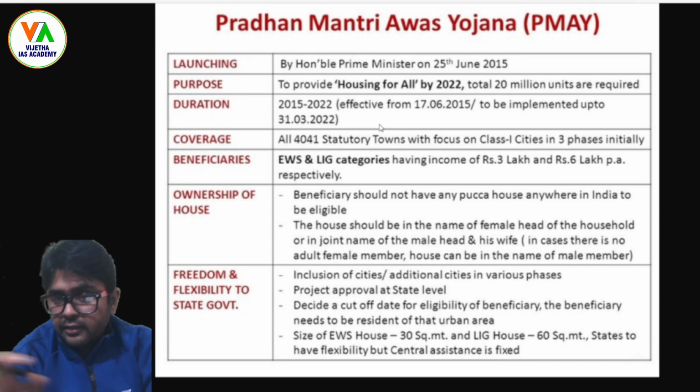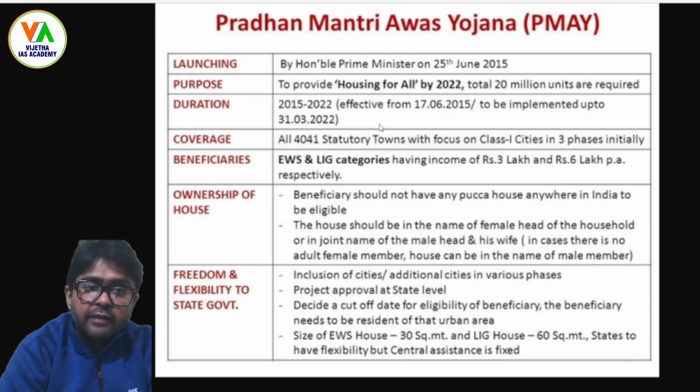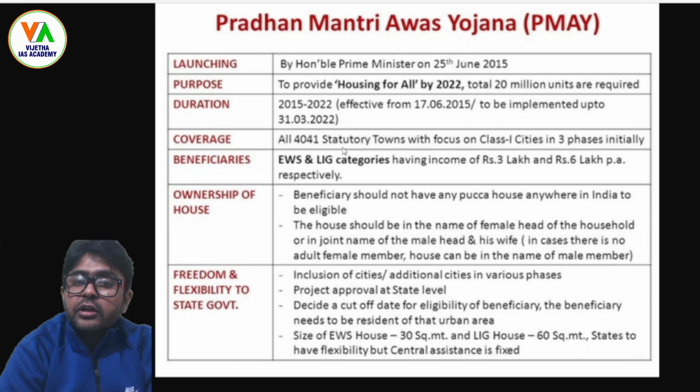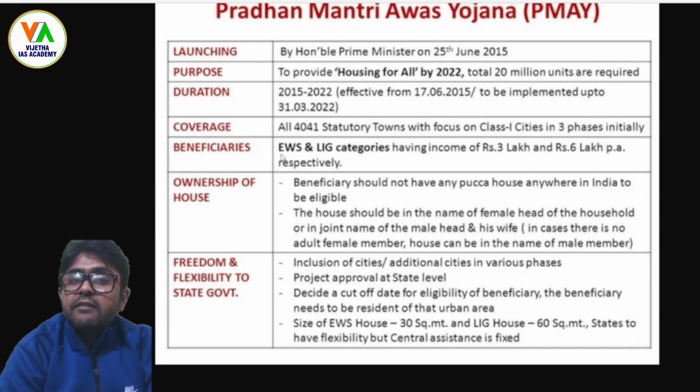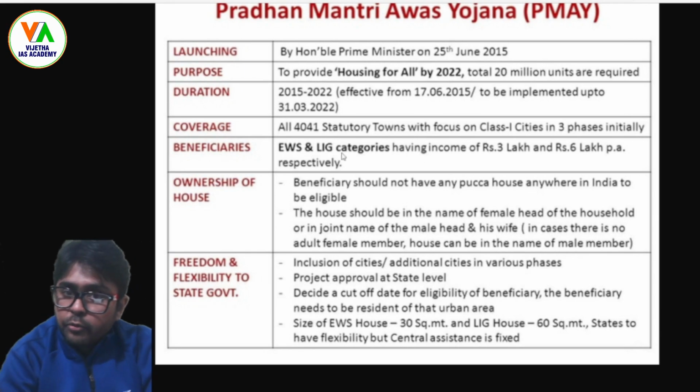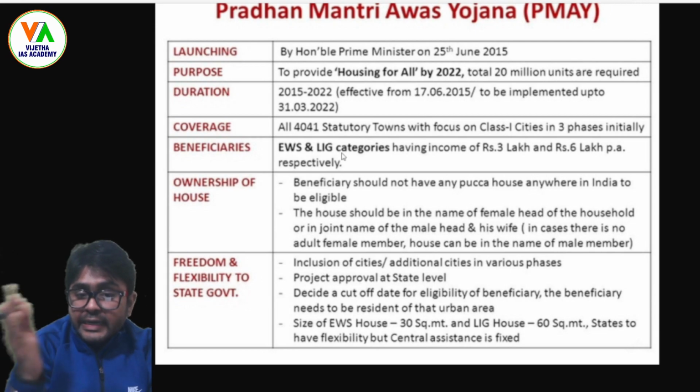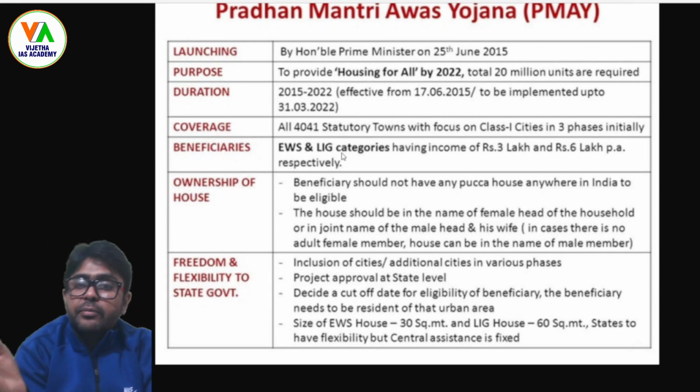Now we will see what progress we have. Coverage: all 4041 statutory towns, with focus on class 1 cities in 3 phases initially. Beneficiaries will be the economically weaker section and lower income group. LIG means lower income group, HIG means high income group, and MIG means middle income group. You have generally seen the DDA flats or other corporation flats.